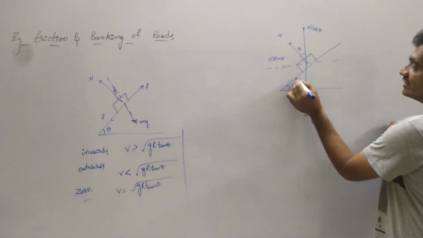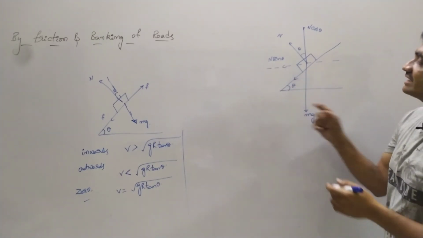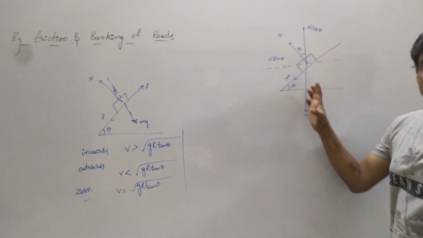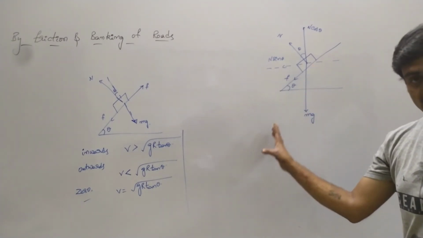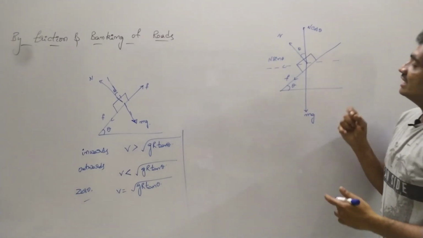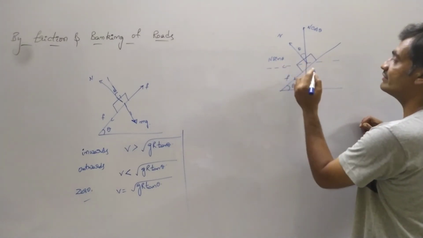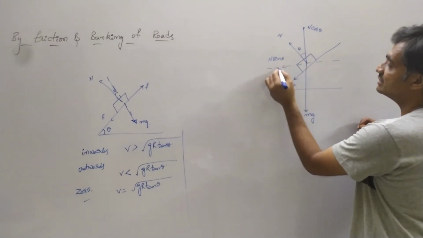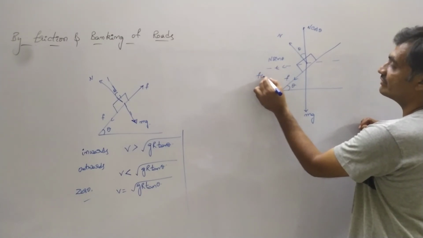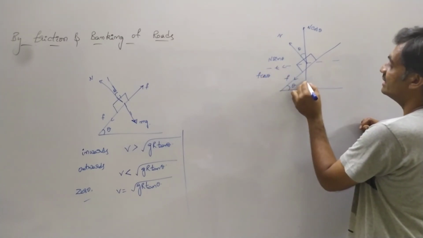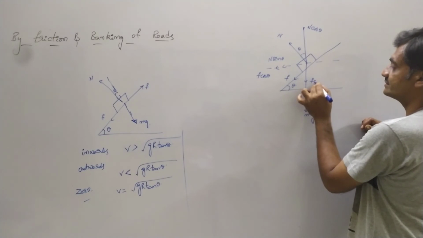Observe this frictional force is acting in the inward direction. We are going to consider the case where the frictional force is acting in the inward direction. Since this frictional force makes an angle of theta, it resolves into components as f cos theta and f sin theta.